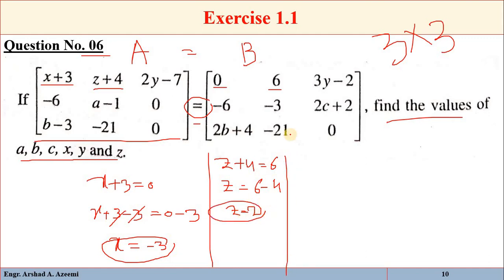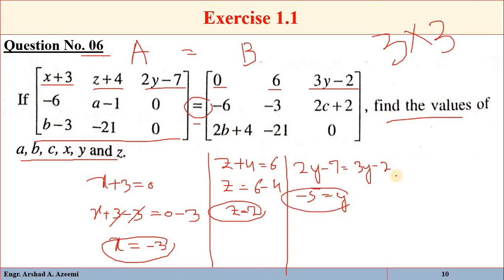Similarly, 2y minus 7 must be equal to 3y minus 2. So subtract minus 2 from both sides and subtract 2y from both sides. So we will get minus 5 is equal to y.